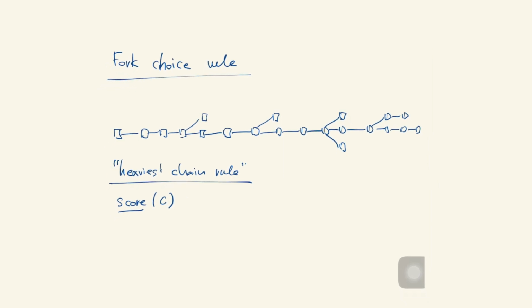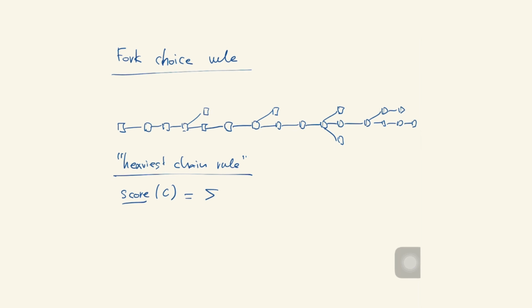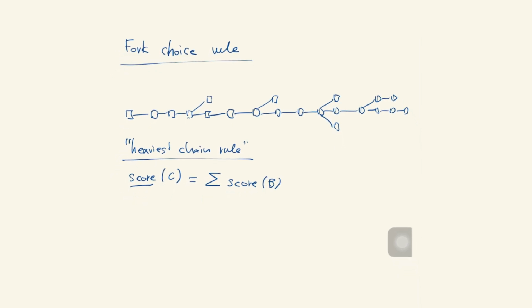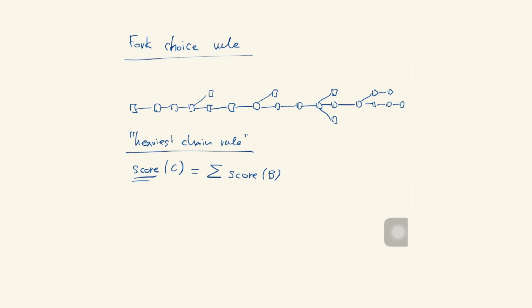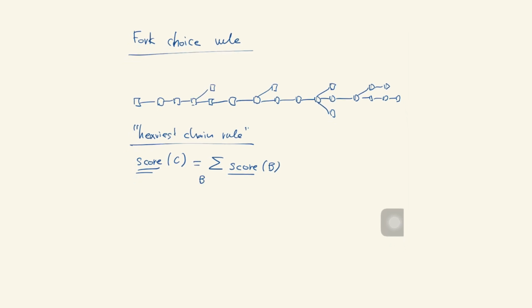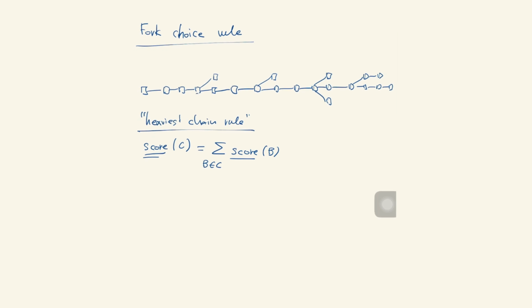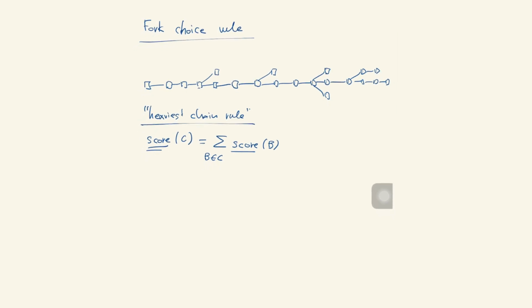So the score of a chain is really the sum of the scores of each individual block. The scoring function can be applied either to a chain or to a block. When we are scoring a chain, we're just scoring each block, and then we're adding everything up together.